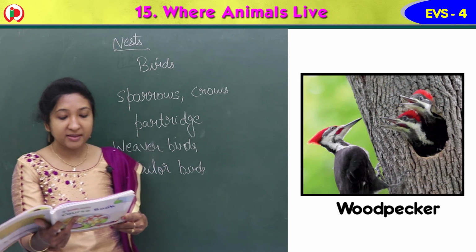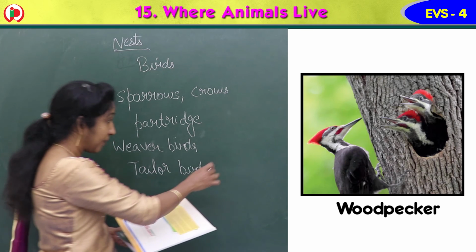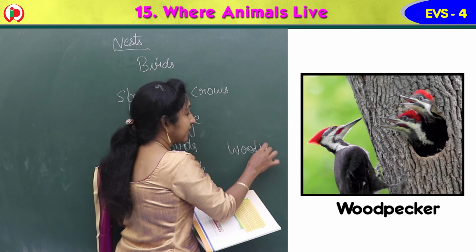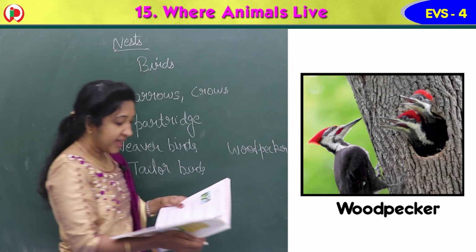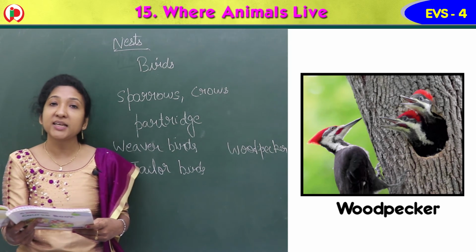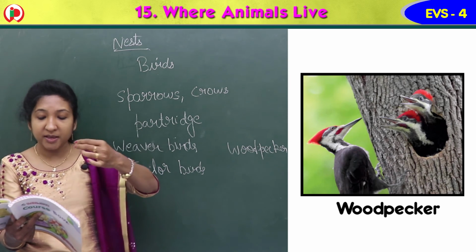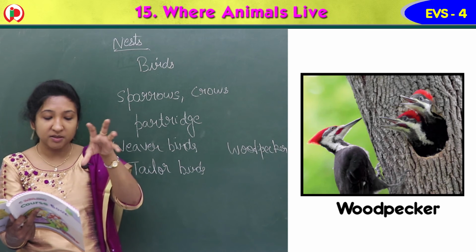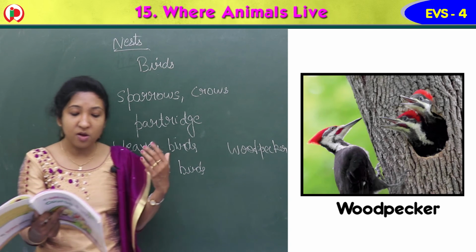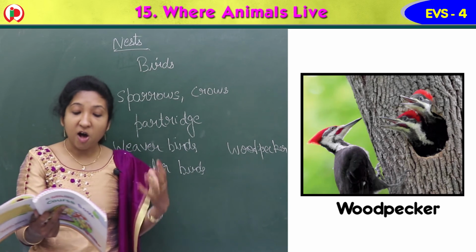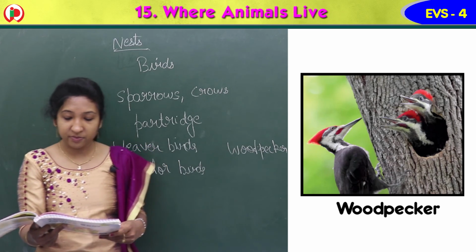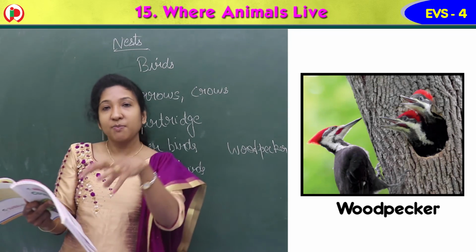Then a woodpecker makes a hole in the tree. See the woodpecker picture building the nest. Children, the woodpecker is a bird that builds the nest by making a hole in a tree with its beak. See, its beak is a long one. Using that, it makes a hole in the tree trunk. You can see the image there. So a woodpecker makes a hole in a tree trunk with its beak and builds its nest there, and keeps all its babies safe.